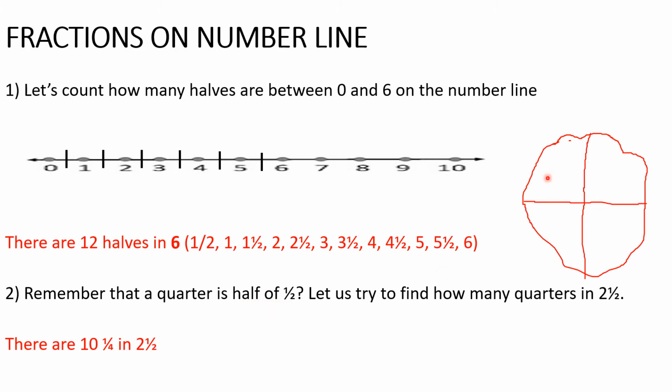Of course, that's it. Now try to find out how many quarters in 2 and a half. So let's assume this is just only one whole now. How many quarters do we have? 4. Let's make the next one. We're going to 2 and a half. That's for 1. This is for 2. And let's divide to 4 again. I've told you, you can always draw if you find it difficult to make the calculations. This represents 1. The first circle here represents 1, 2.